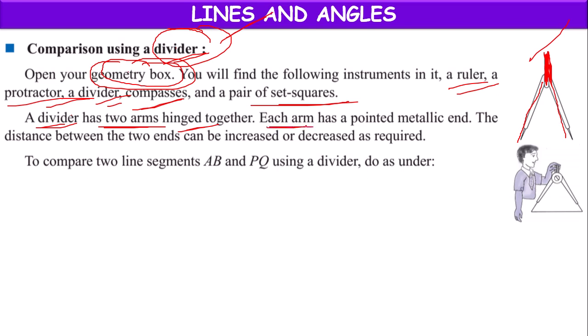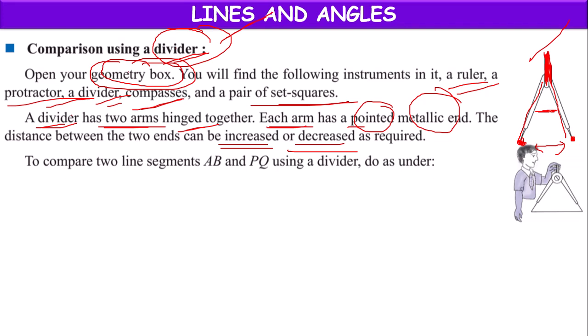Each arm has a pointed metallic end. The distance between these two pointed ends can be increased or decreased by moving the arms.